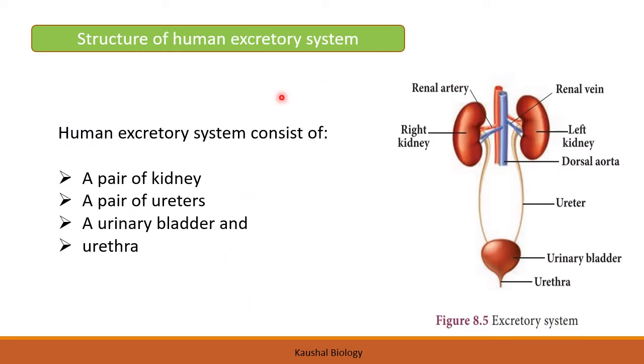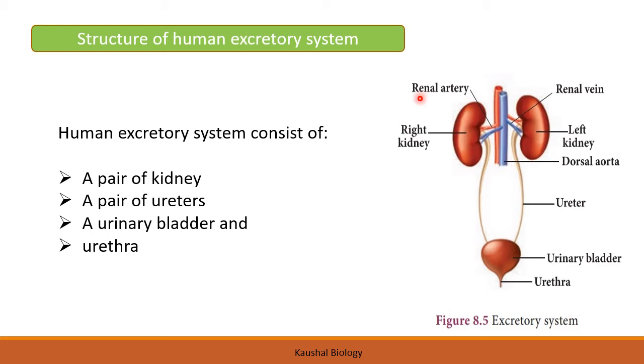Now, this is the structure of the human excretory system. So basically the human excretory system consists of a pair of kidneys. You can see number 1, number 2. So they are in pair. A pair of ureters. You can see 1 and 2. These both are ureters. A urinary bladder. Yes, you can see this muscular bag-like structure is called the urinary bladder, and the urethra. The opening of this urinary bladder, a cylindrical tube, is called the urethra.